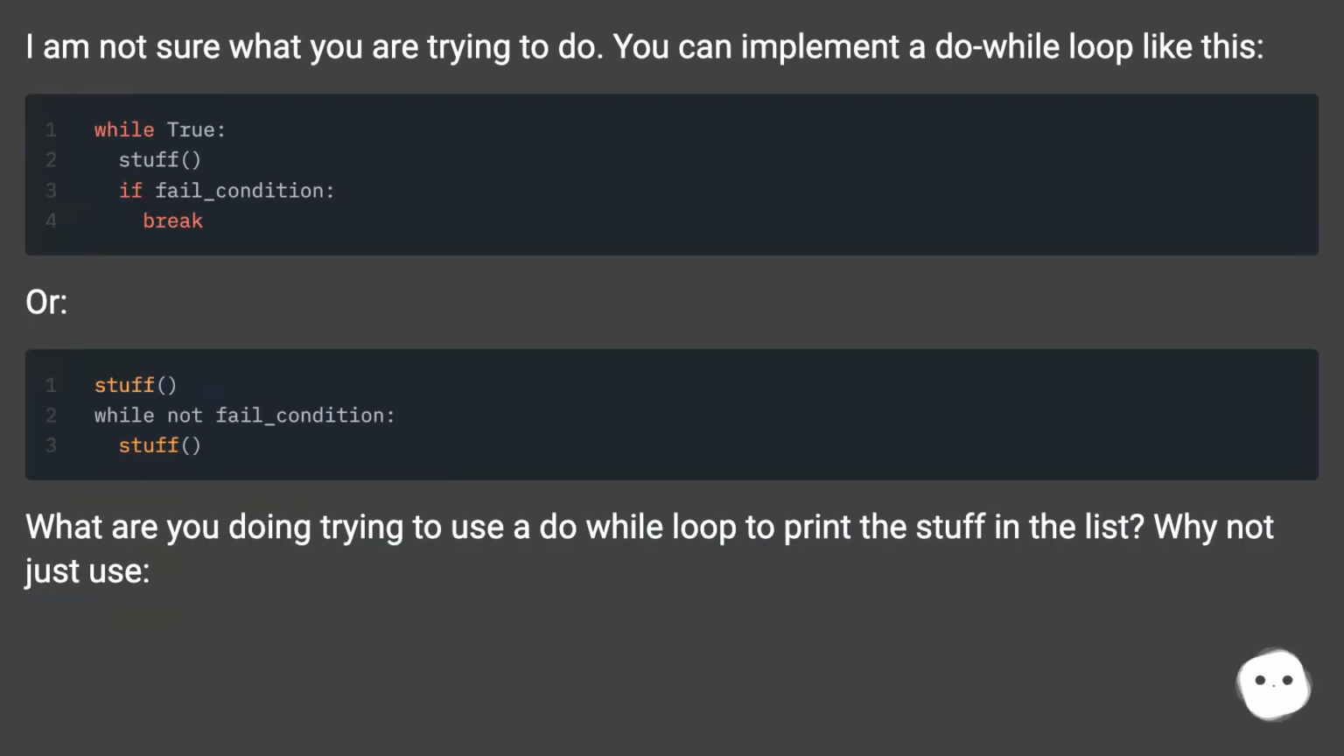I am not sure what you are trying to do. You can implement a do-while loop like this. Or, what are you doing trying to use a do-while loop to print the stuff in the list? Why not just use